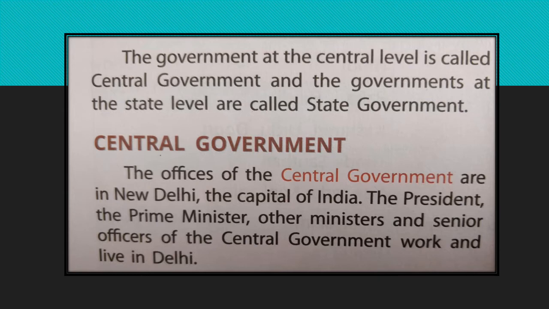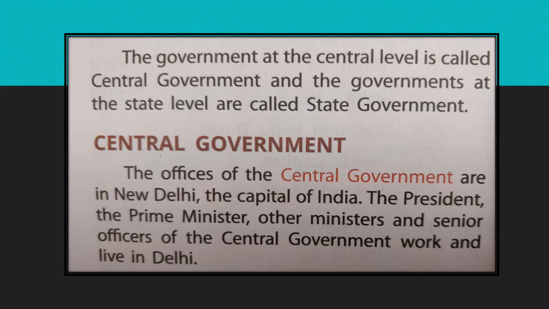Now you can see the word governments used there for state level. Why is it so? It is so because we have so many states. In fact, we have 29 states, and so we have 29 state governments in India. And all of these we will be learning about in the chapter now.